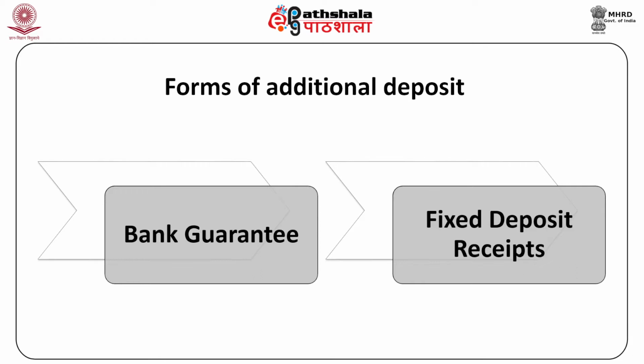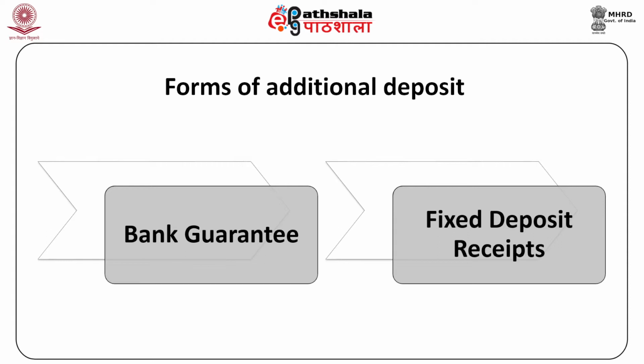Fixed deposit receipts. Members may submit fixed deposit receipts (FDRs) issued by the approved banks for the purpose of additional deposit. The FDR should be accompanied by the bank lien and members lien letter. The processing of fixed deposit instrument, its validation and upload in the system will take at least 3 working days, and therefore the members will be entitled to get additional exposure limit at least after 3 working days from receipt thereof by the exchange if required.